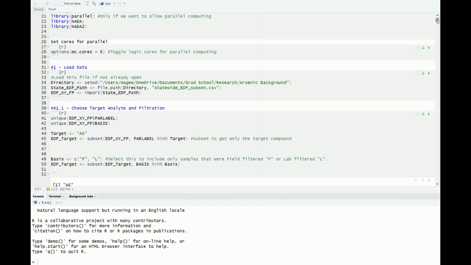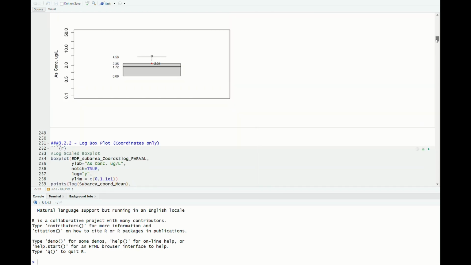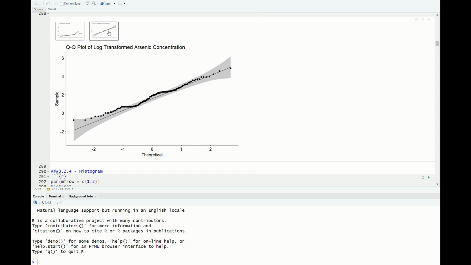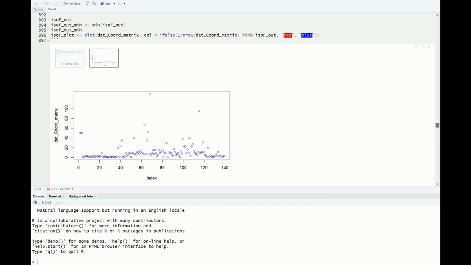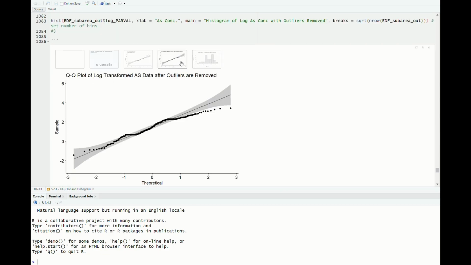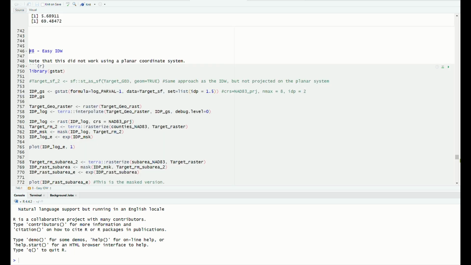So we downloaded the data from GeoTracker for all 52 counties and imported it into RStudio so that we'd be able to look at the data by numerical distribution, but also a geographic distribution, and understand how outliers that may be the result of contamination are impacting the data. And because the data has spatial information attached to it, we can then use some tools built into R to understand the distribution of the samples and do an interpolation to predict what the concentrations might be in the areas where we don't have data.